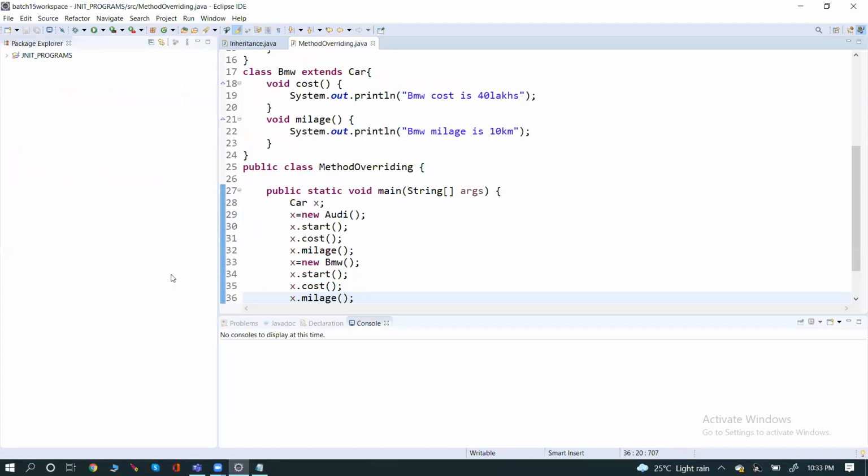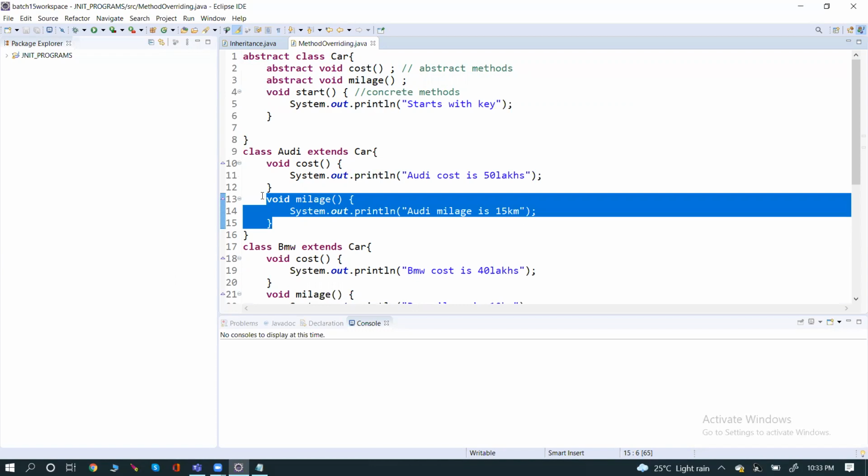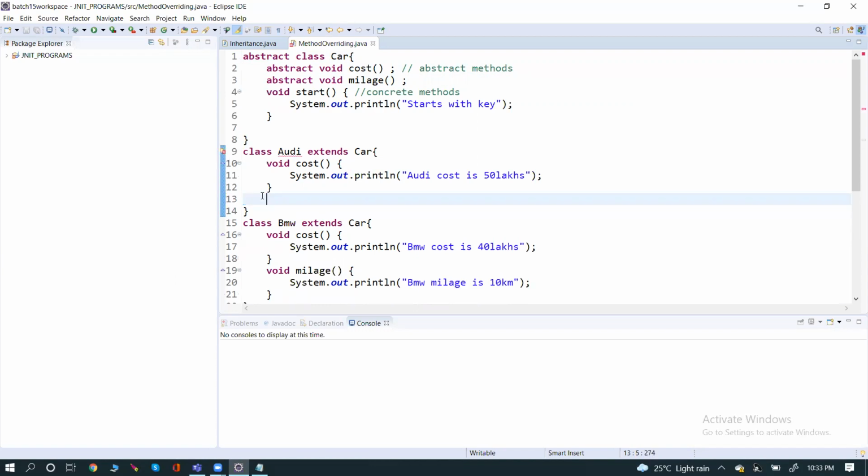If you observe what I said, abstract is a standard, right? This standard must be followed by all the subclasses. If I'm launching a new car and I'm not following the mileage concept, what happens if I remove this mileage here? It will give an error. Why is the error coming?